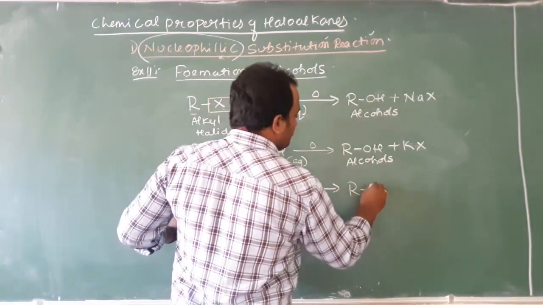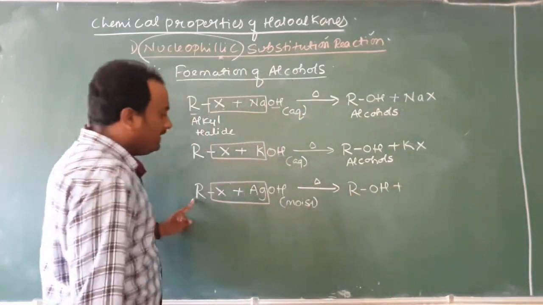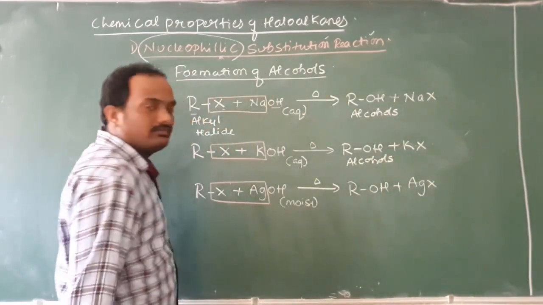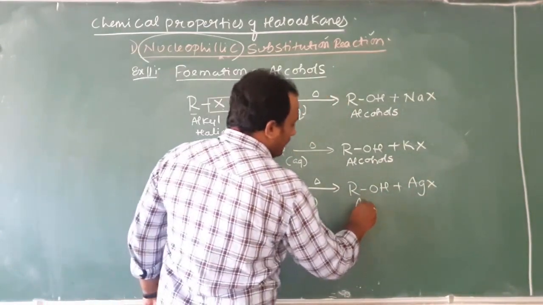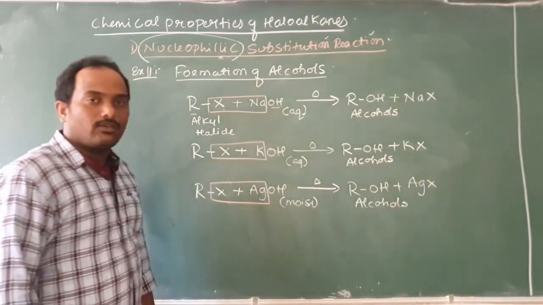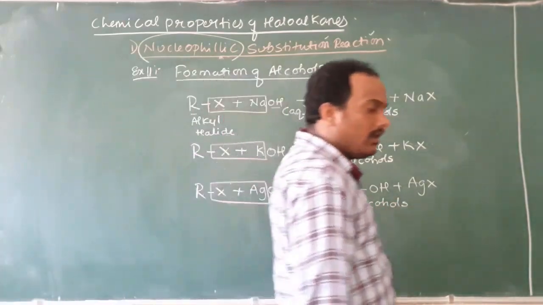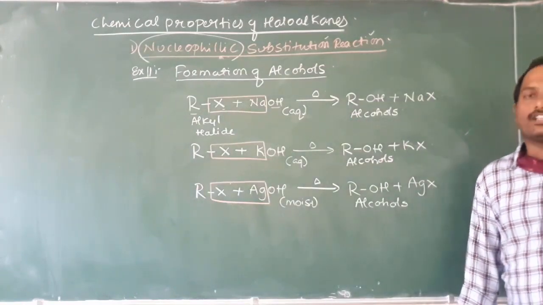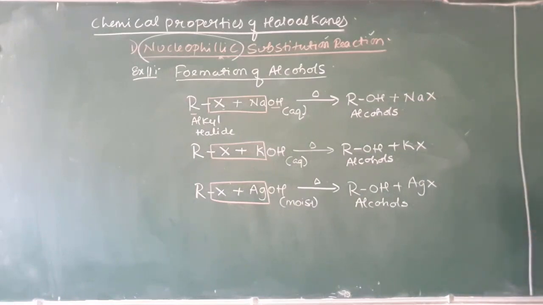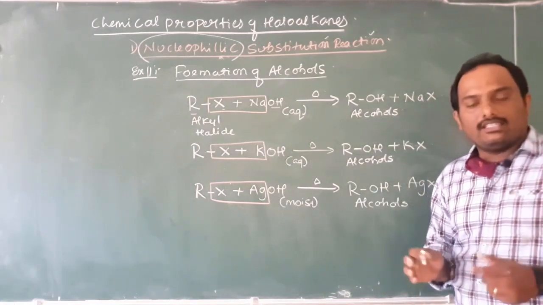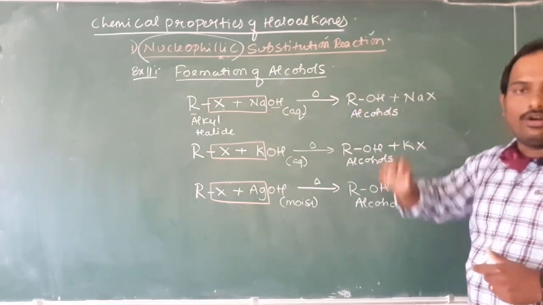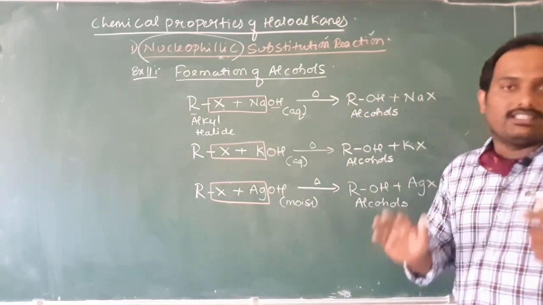ROH plus, right? What is eliminated now? AgX is eliminated. Then what is the compound we are getting? We are getting alcohols. In all the cases, alcohols are common. Therefore, formation of alcohol is the best example of a nucleophilic substitution reaction. I hope with this, nucleophilic substitution as an example of formation of alcohols, you don't have any difficulties.